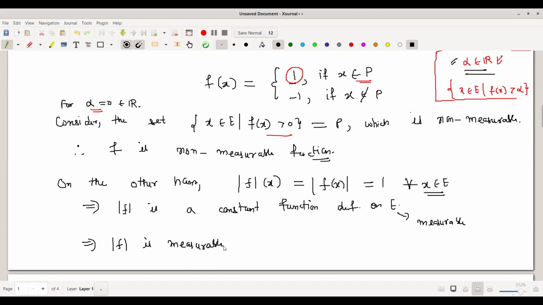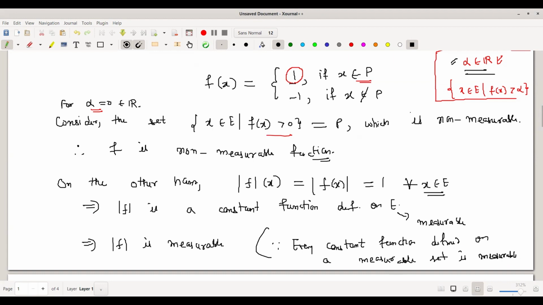Why so? Because every constant function defined on a measurable set is measurable.